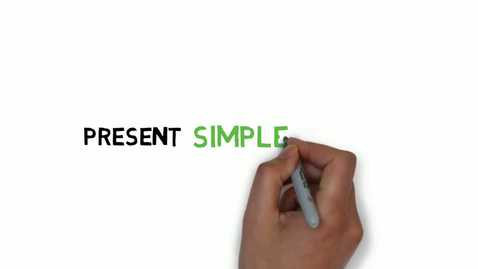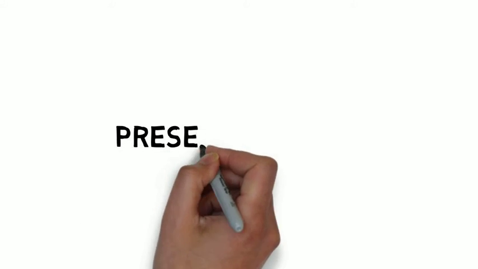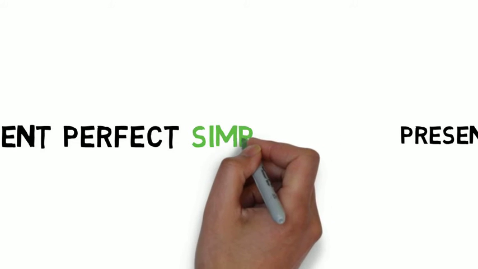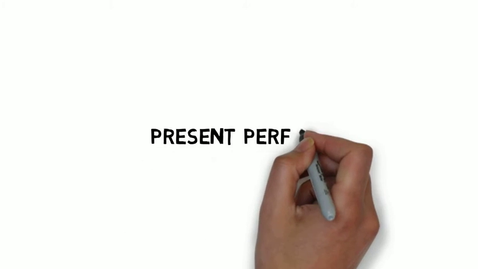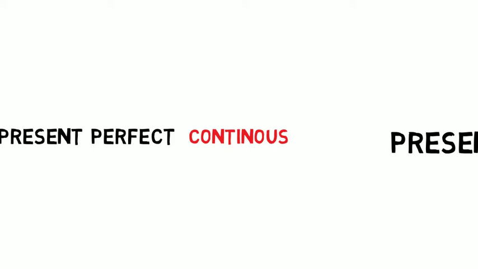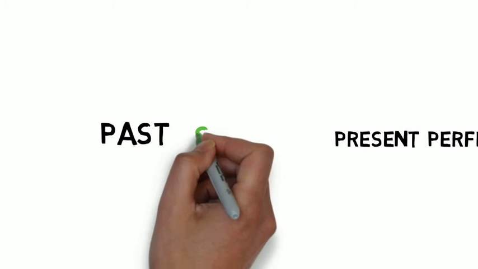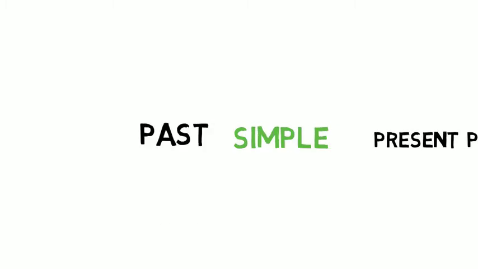As you might remember, we started with present simple and present continuous. Then we moved on to the present perfect simple tense and present perfect continuous, right? After having learned something about the present tenses, we moved on to the past tenses, starting with past simple and then moving on to past continuous.